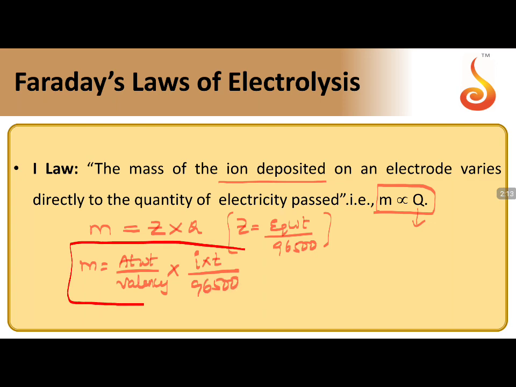So the numerical formula for Faraday's first law can be taken in this way. This is Faraday's first law.